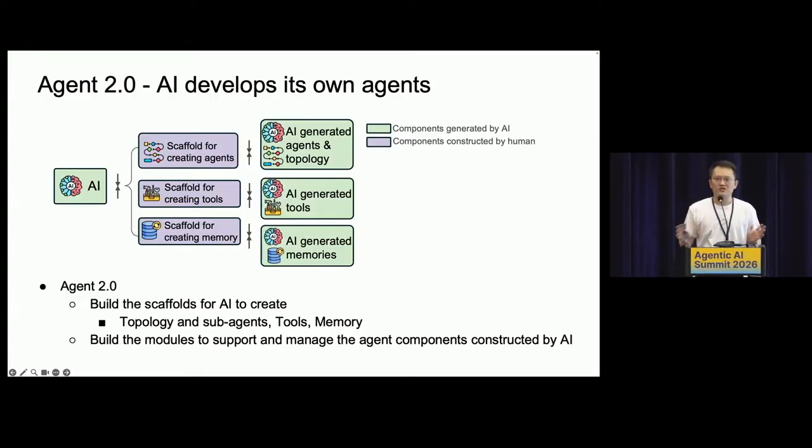What if we don't build the agent? What if we don't do all that manual feature engineering, like pre-specified workflow, topology, and tool set? What about we just build a minimal scaffold that enables the agent to build its own agent? For example, we enable some initial tools for the agent, so along the way, the agent can spawn its own sub-agent, design its own workflow and topology, write its own tools, or even write its own memories. That's the idea behind OpenSage: to really unleash the power of AI when building agents. Basically, we want something like AI building AI, agent building agent.